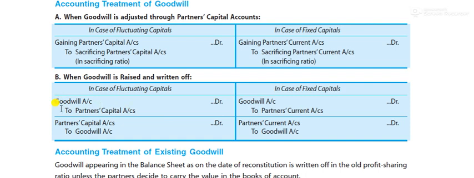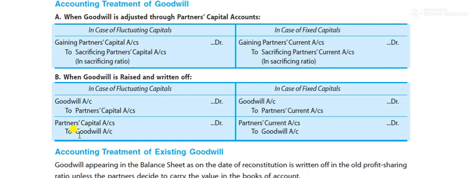Okay, and after that, when goodwill is written off, the entry is partners' capital to goodwill. Why is it partners' capital to goodwill? What is the reason behind it? That partners' capital will get the goodwill, debit the receiver, they will get the goodwill. And to goodwill, why is goodwill credited here? Because goodwill is an asset.